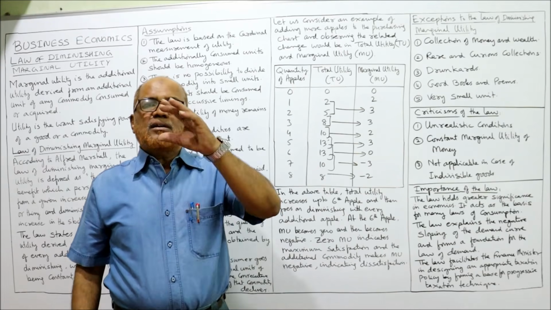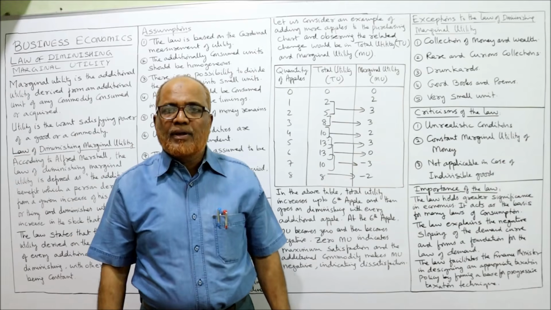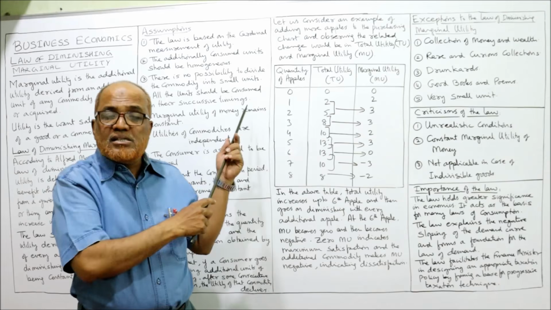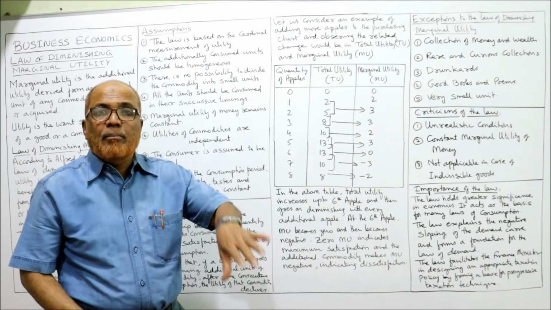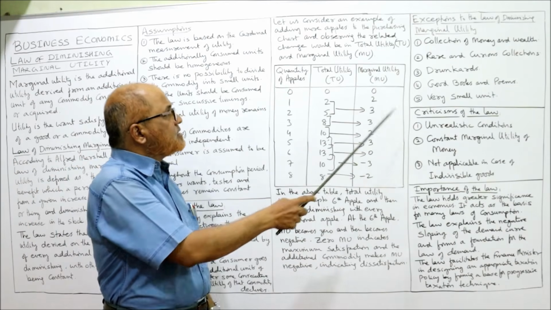Just like a person has, after breaking his fast, he drinks the water. Can we measure how much satisfaction he gets? No. But here the law says it's cardinal, meaning we can measure the satisfaction. That is unrealistic. That is the criticism.